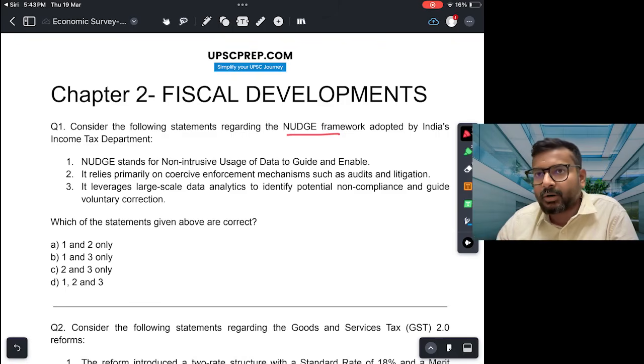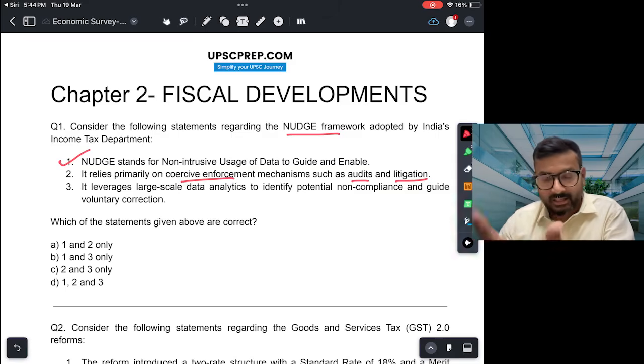Rather, they want to adopt a softer approach where they constantly remind and try to provide data so that more people willingly on their own pay their taxes. Okay. So nudge stands for non-intrusive usage of data to guide and enable. So this is correct.